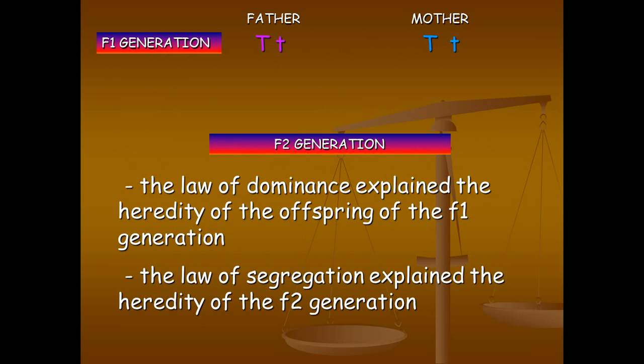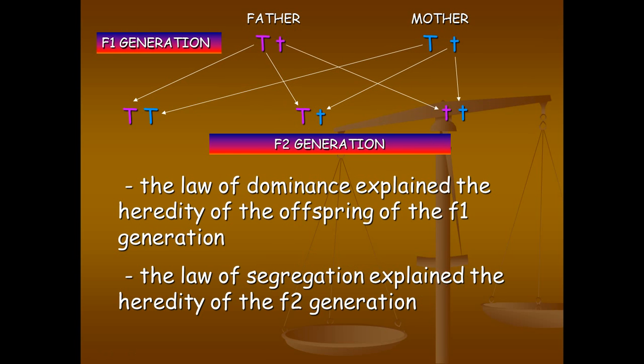For example, if father is big T, little t, and mother is big T, little t in the F1 generation, then in the F2 generation, the father could give a big T and the mother could give a big T to the offspring, or the father could give a big T and the mom could give a little t to the offspring, or both parents could give the recessive allele, the little t, to the offspring.